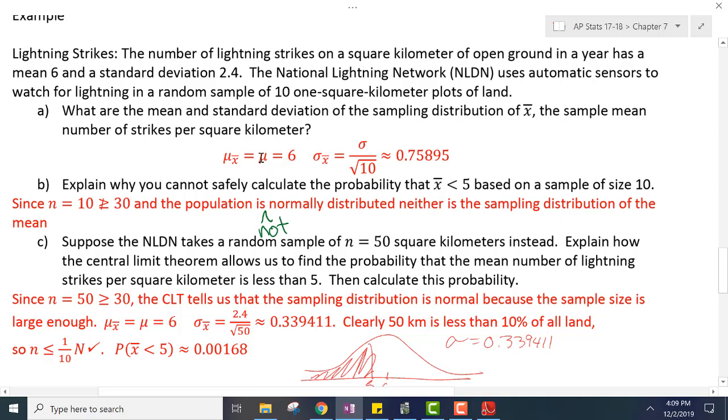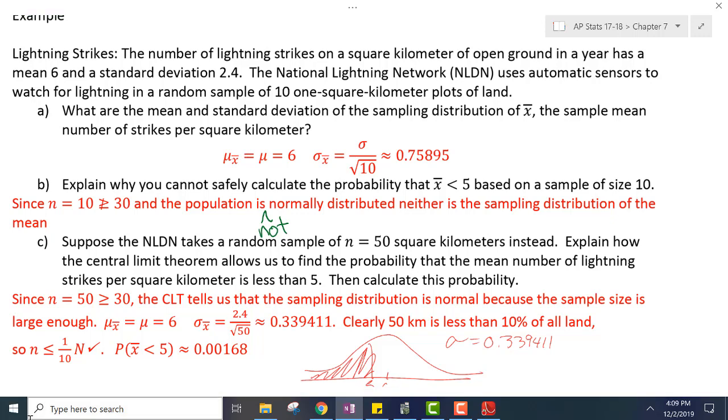So our mean is going to be what they gave us, 6. And sigma is going to be what their sigma was, 2.4 over the square root of 10, and we get 0.75895 for our standard deviation.